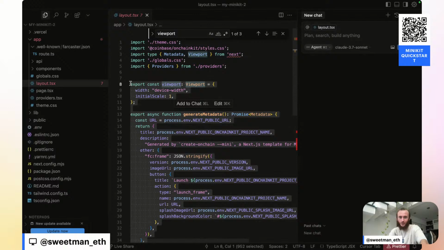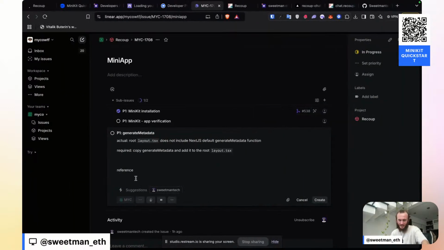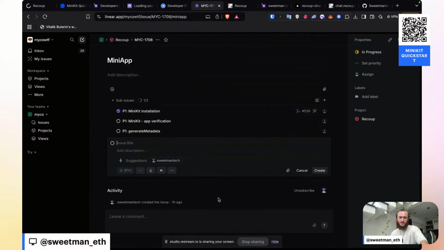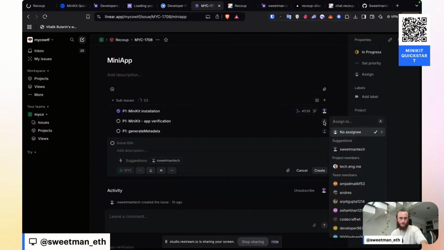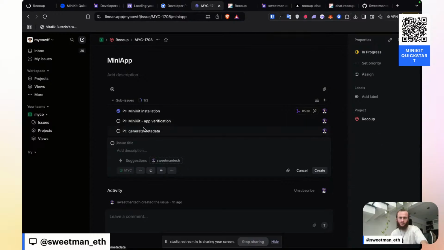I don't actually know if it's important, so we'll copy all this and we'll paste it into the ticket as my reference. Create this ticket. Let me assign these to myself. All right. We'll try generate metadata first.